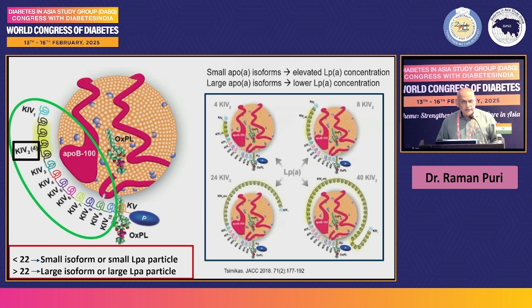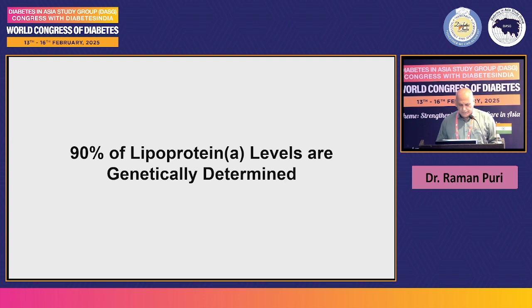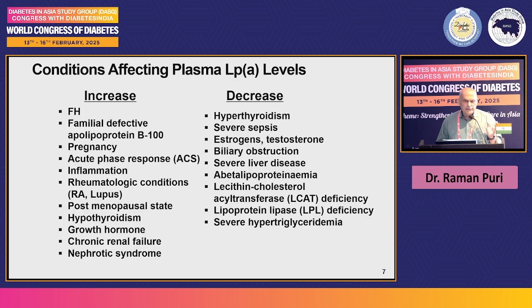You can see the different isoforms of lipoprotein A. Small isoforms are associated with high lipoprotein A blood level, whereas large apo A isoforms or large lipoprotein particles are associated with lower LPA concentration. 90% of lipoprotein A levels are genetically determined, but there are some conditions which can increase LPA and some which can decrease it also.